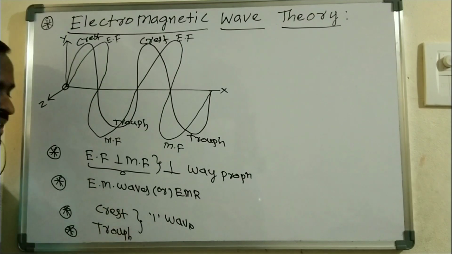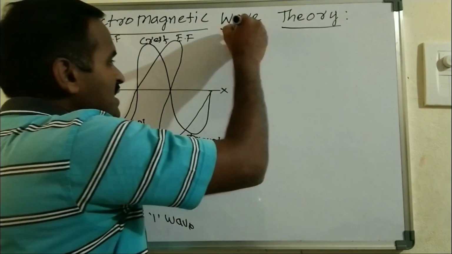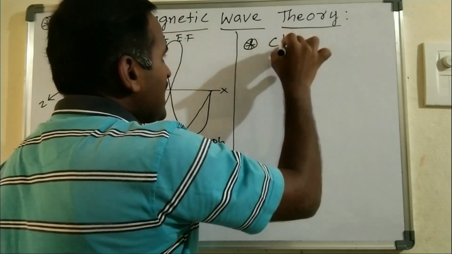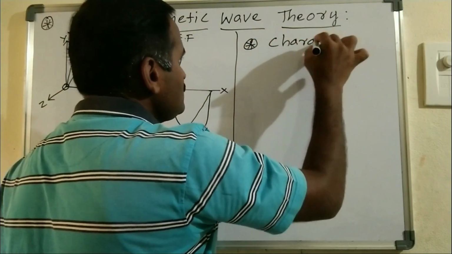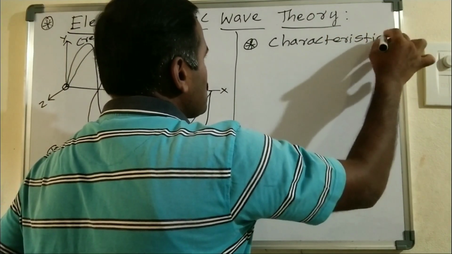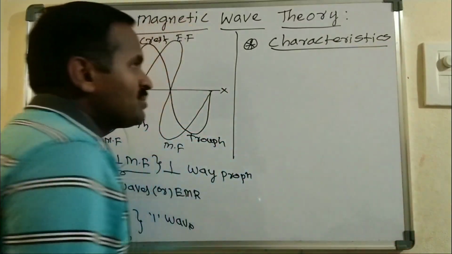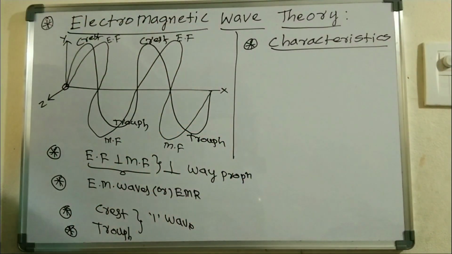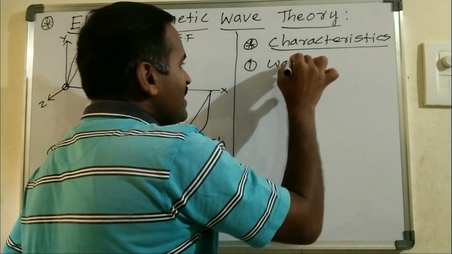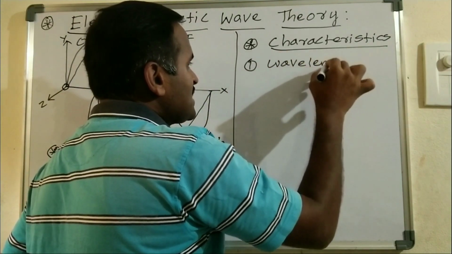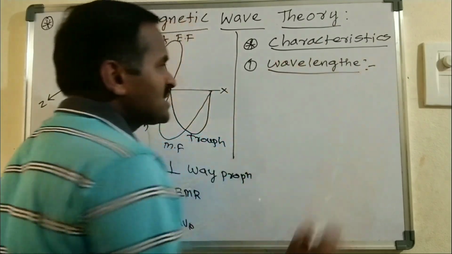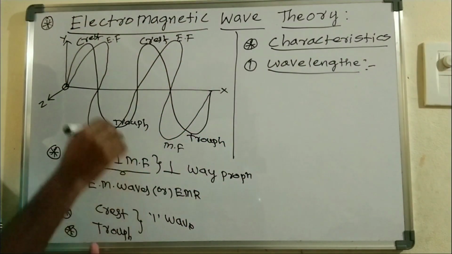These electromagnetic radiations or electromagnetic waves have certain characteristics. In these characteristics, the first one is wavelength. Wavelength is the distance between two successive crests or two successive troughs.